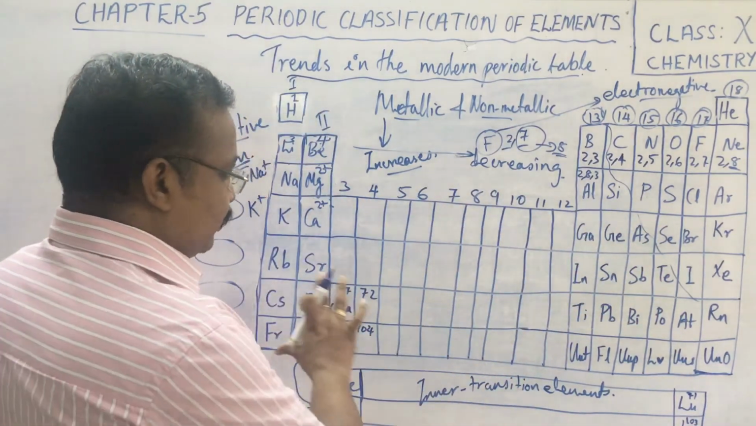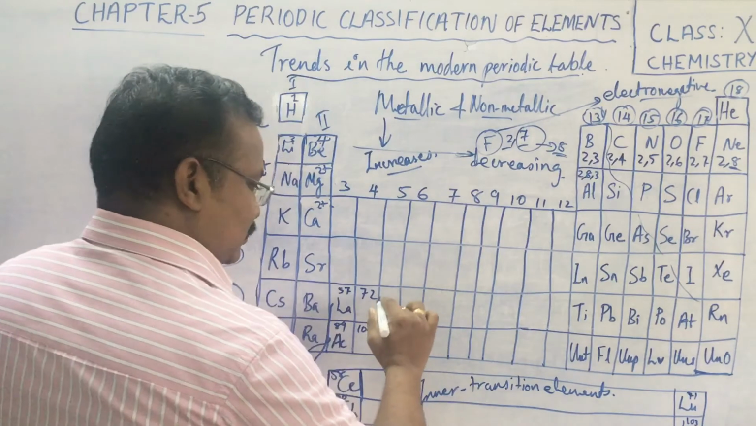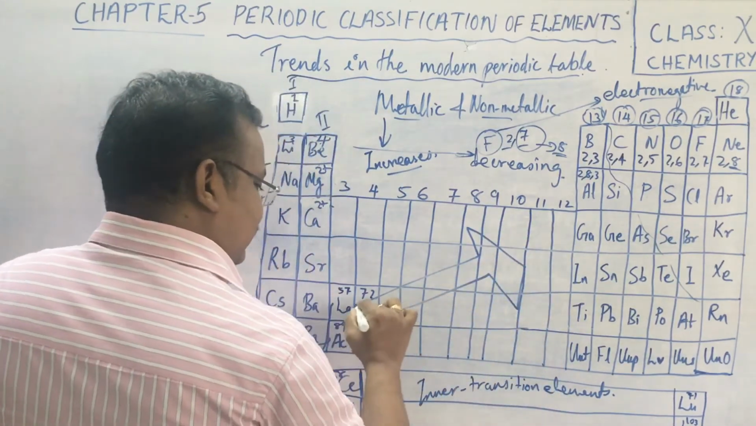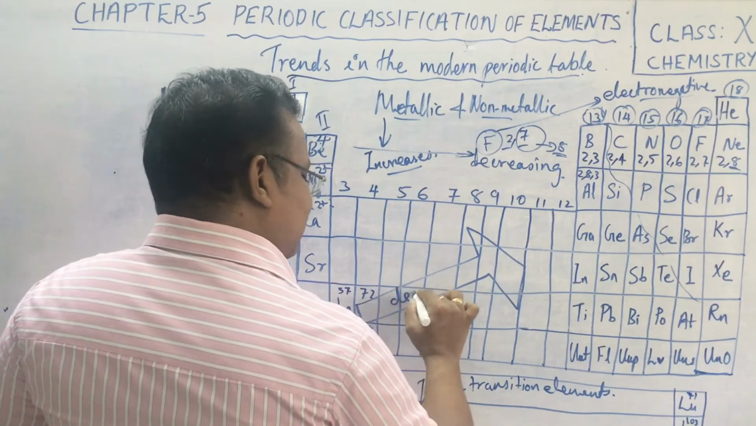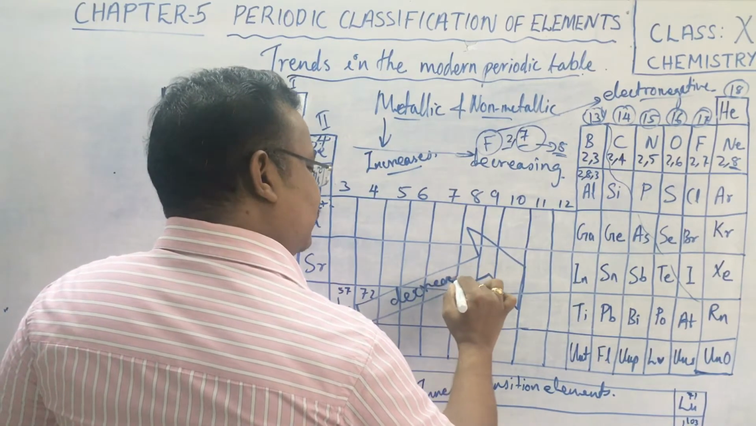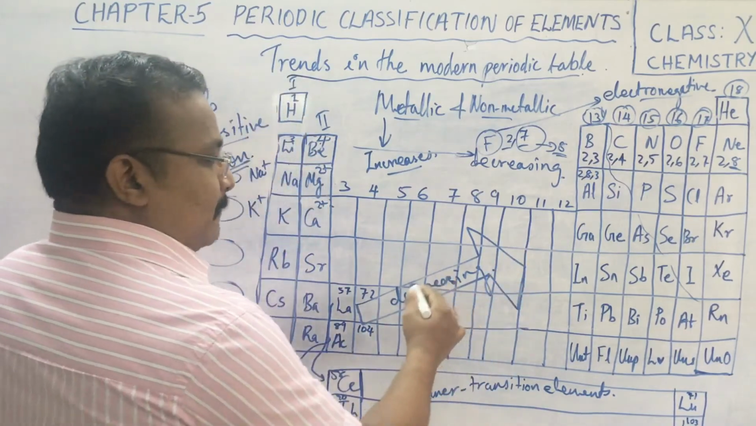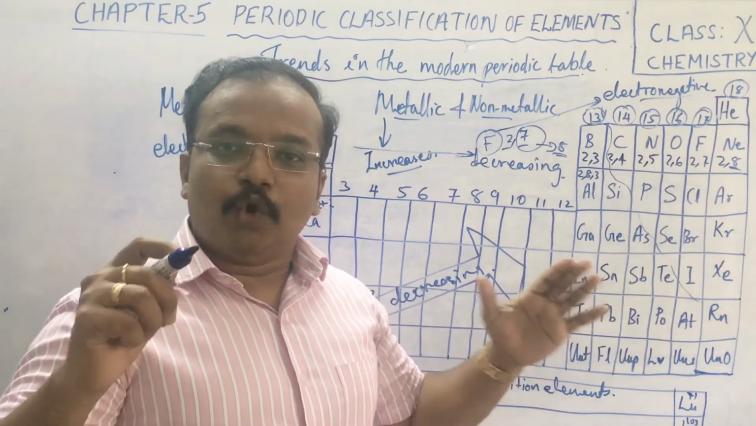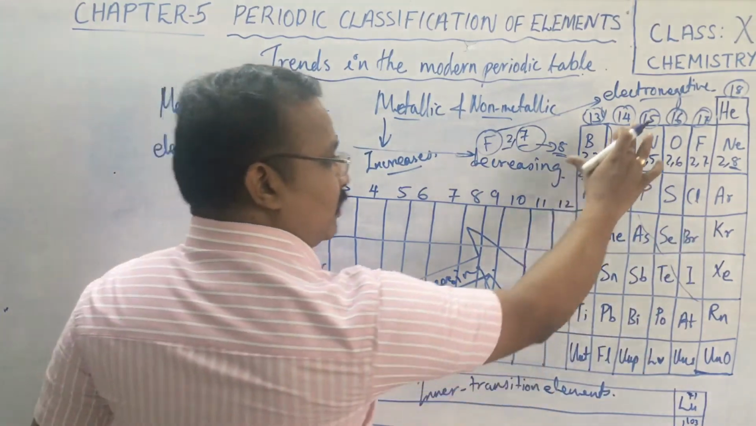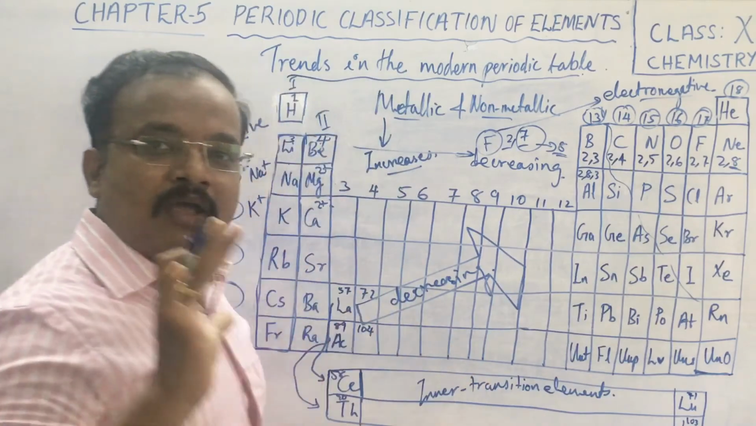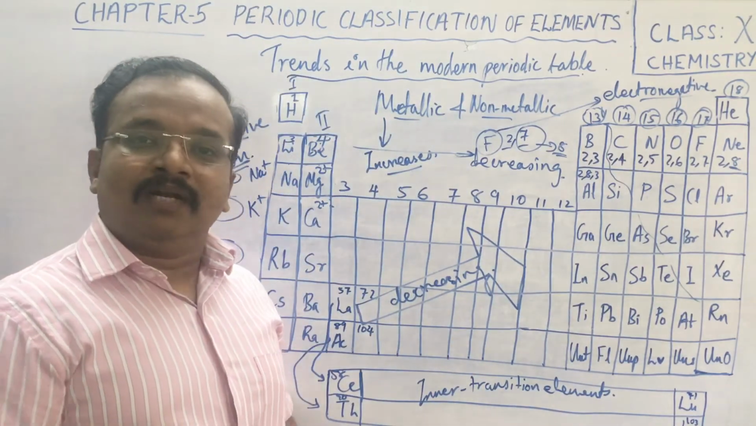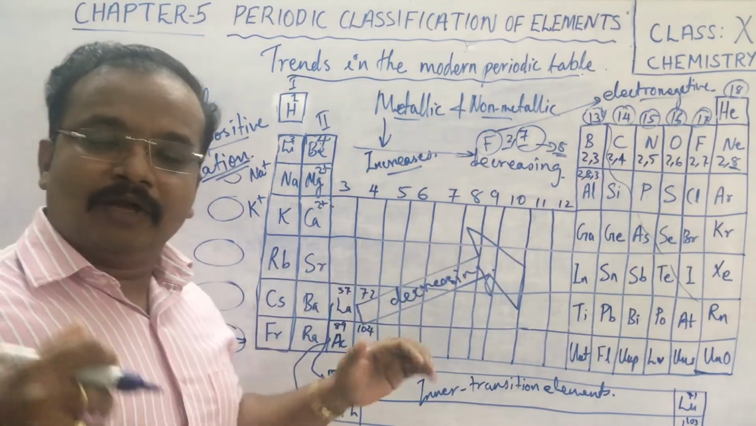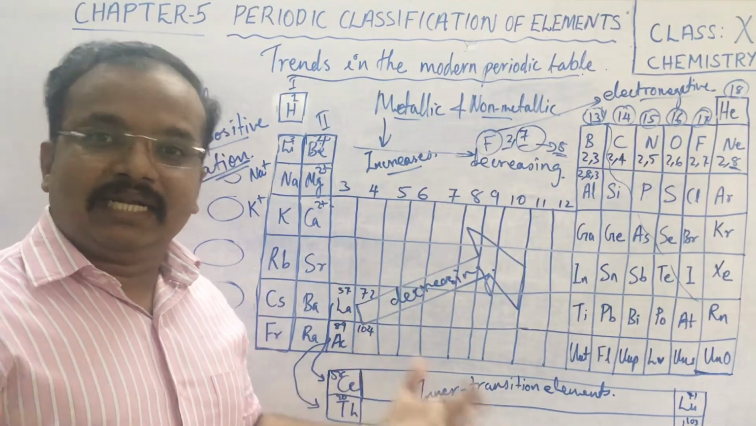Okay, now when you come into this area, you can make an arrow mark in such a way that this is the decreasing tendency of metallic character, but it is also the increasing tendency of non-metallic character. So this particular part of the periodic table, they are all non-metals, but this part they keep on increasing the metallic character.